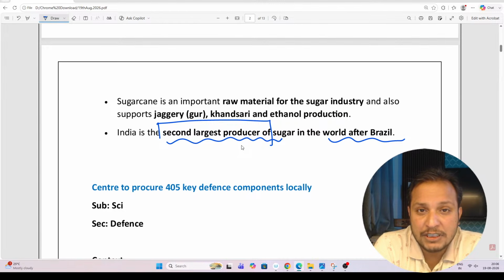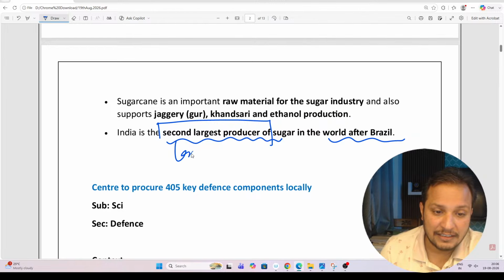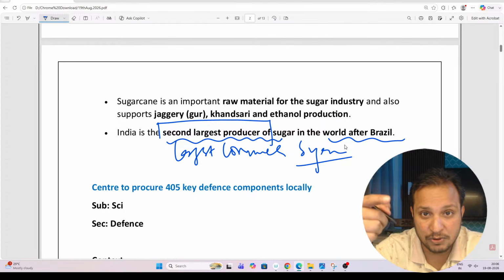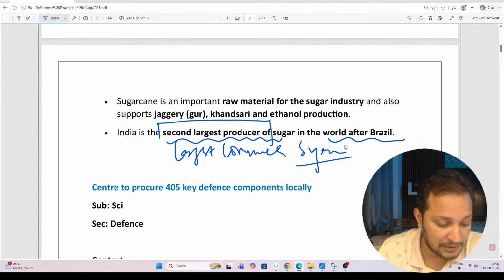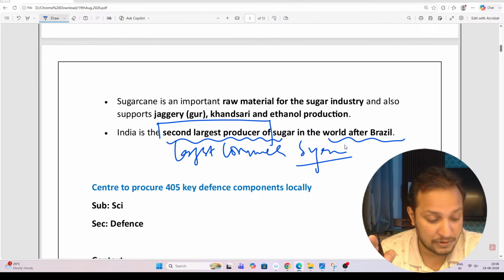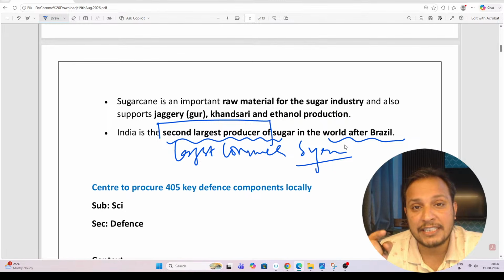One more thing you need to keep in mind, that India is the largest consumer of sugar. So this also you should know. Second largest producer after Brazil and the largest consumer. We are the largest consumer of sugar, but the second largest producer. Is this clear, guys? And which state in India is the largest producer? Uttar Pradesh is the largest producer.